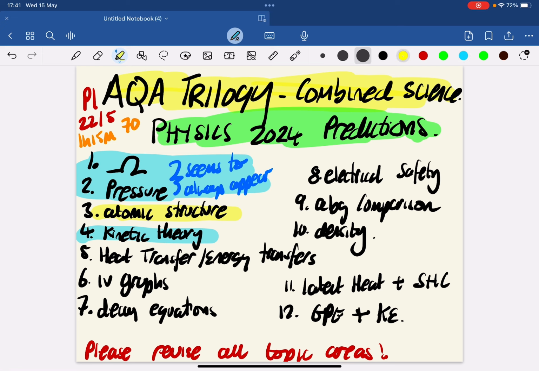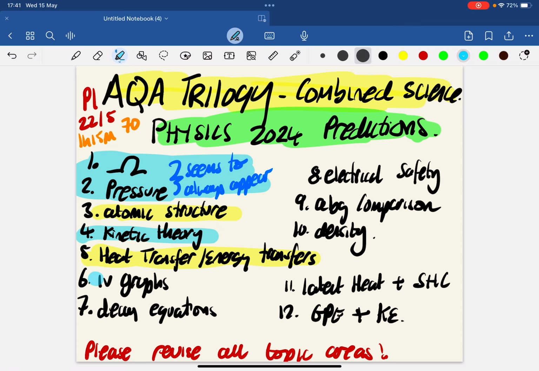Then we want to really think about heat transfer and energy transfers. So your heat transfers: conduction, convection and radiation, but also linked into energy transfers as well. And remember the idea of dissipation of energy, that energy is dissipated into the surroundings.